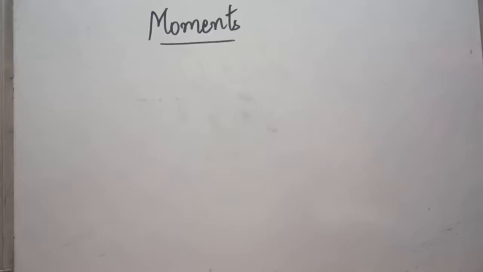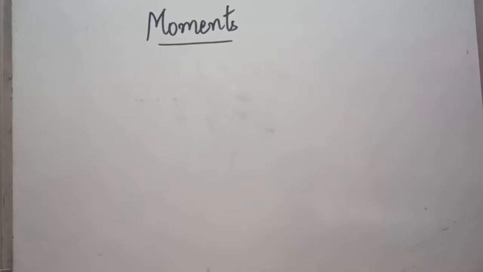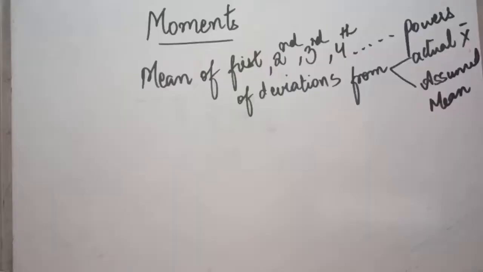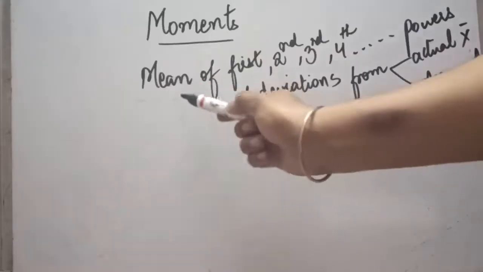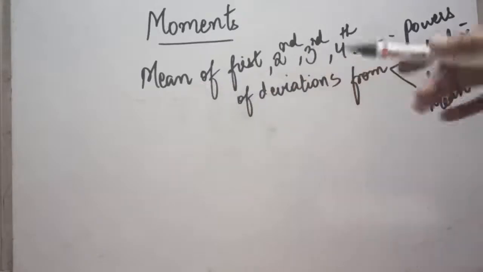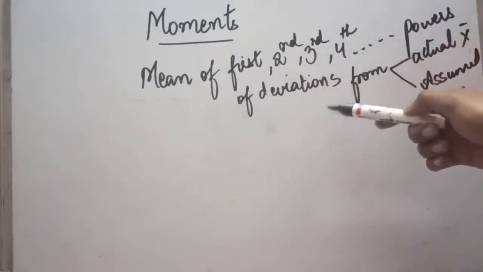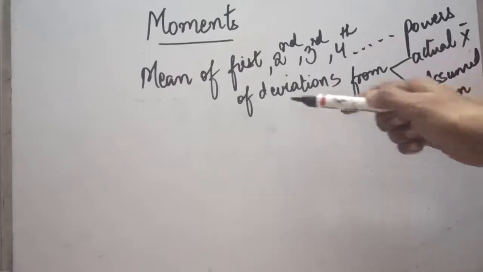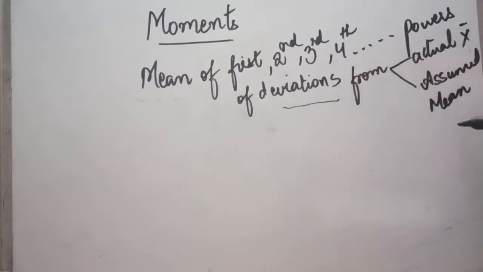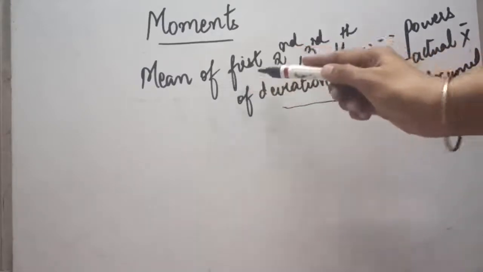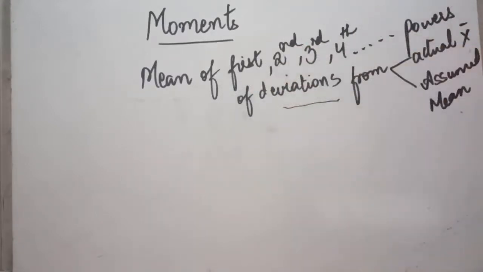If we talk about statistics, in statistics the class frequencies are the forces and the deviations of various items from the mean, that is the point of origin, are taken as distances. So here moment means the mean of the first, second, third, fourth or up to nth powers of deviations taken from the actual or assumed mean. It means we take the deviations from the actual mean or the assumed mean, and then the mean is taken of these powers. Let us see how we can solve these moments practically.